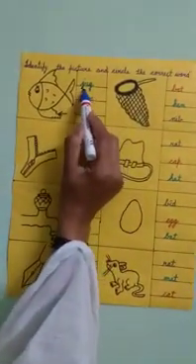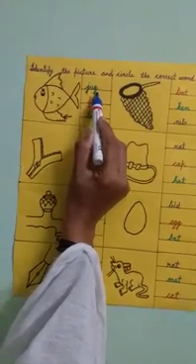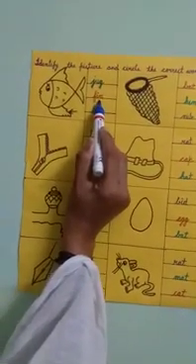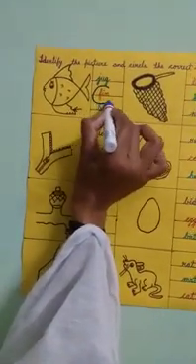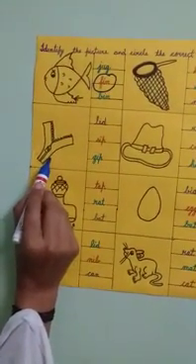Okay. Now first spelling, read. J-U-G, jug. Is it correct? No. F-I-N, fin. Is it correct spelling? Yes. Circle fin. Now tell me children, which picture is this?